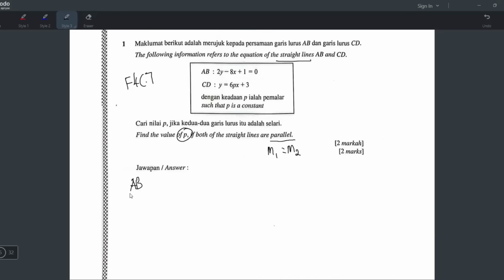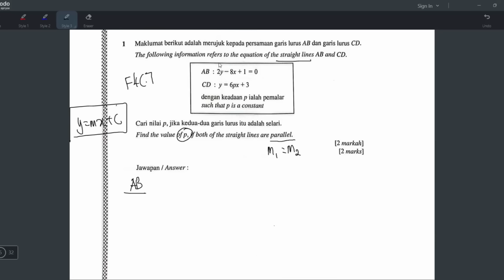So the AB line is 2y minus 8x plus 1 equals 0. Okay, you cannot say the gradient is negative 8. No, you have to susun jadi linear form dulu. Linear form means y equals mx plus c. Because when you susun dalam format ni, then you boleh baca dia punya gradient. Okay, so let's arrange in the y equals mx plus c format.